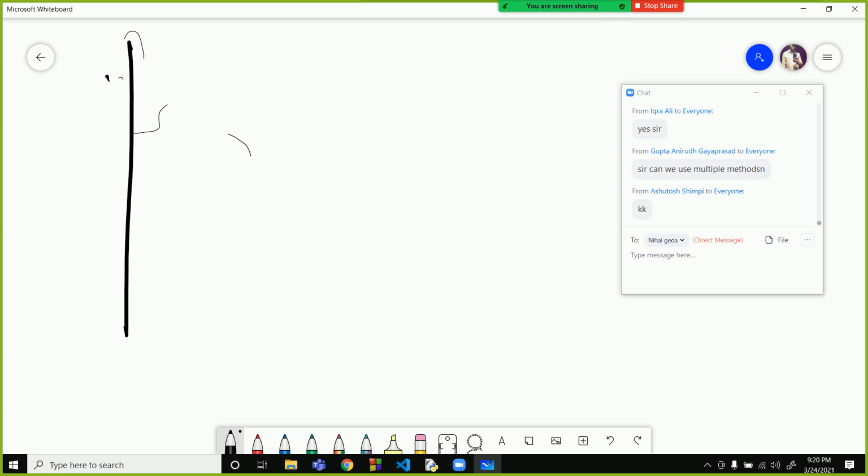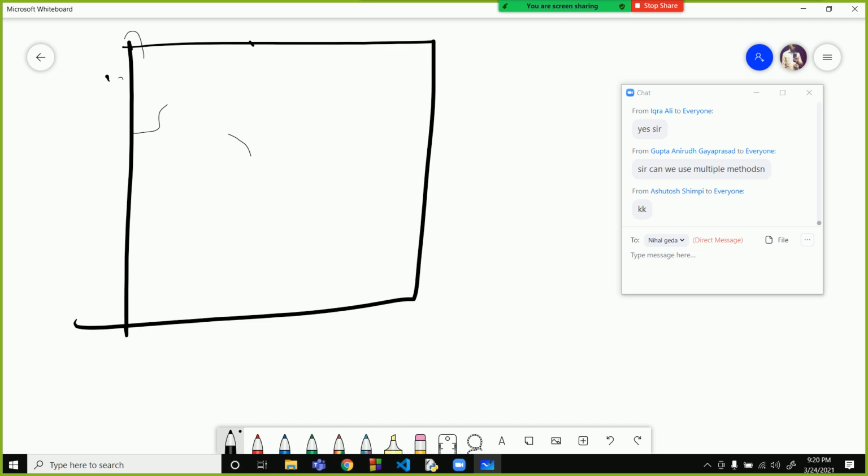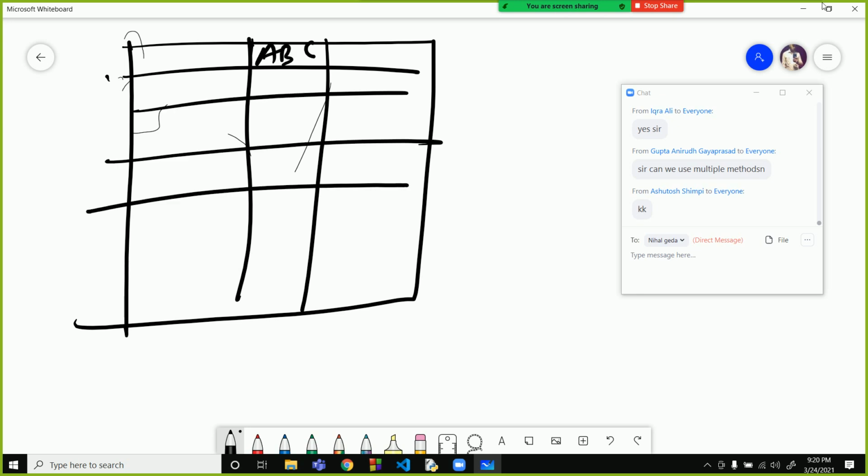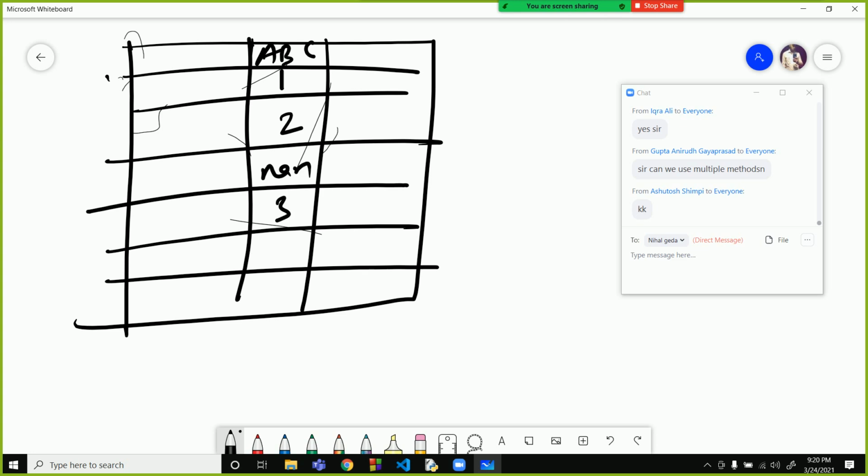This is a dataset, and this is a row. This is a column over here. The column name is ABC. Now there are many rows over here. The values in the rows are 1, 2, NaN, 4, 5, 6.